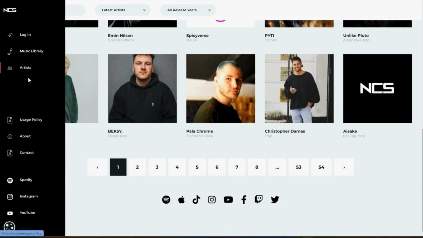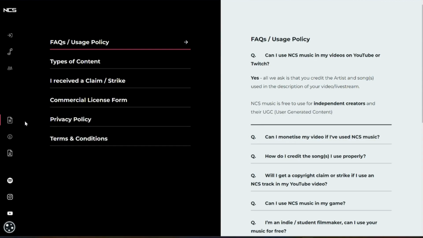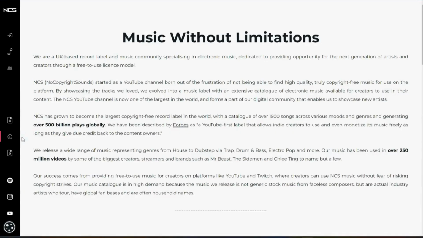And then underneath that is their usage policy, which we already went over in the beginning part of the video, so I'm not going to reiterate that. If you haven't already read through it, then definitely go back and read it. And then underneath the usage policy is their about, which is good to look at because you want to know about the company. So real briefly, I will skim through this rather quickly because I don't want to spend too much time on this, but I do think their story is pretty interesting to note.